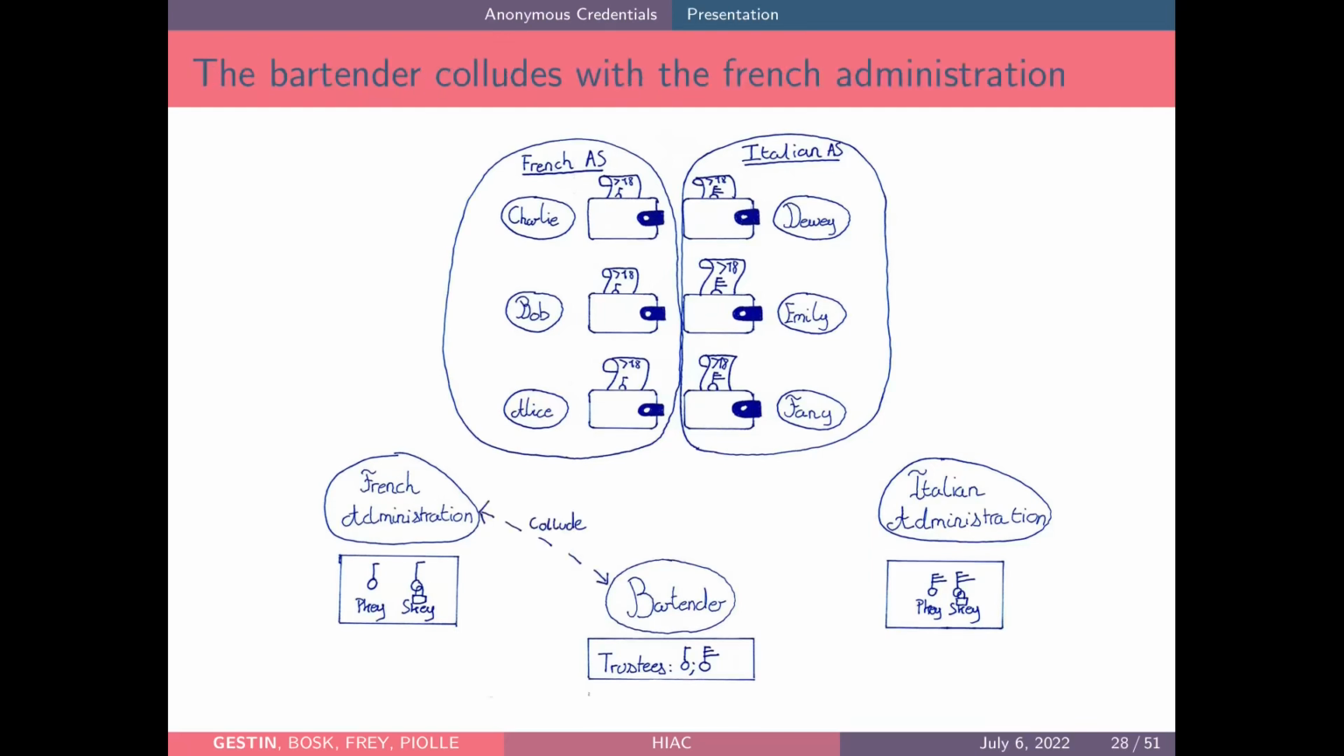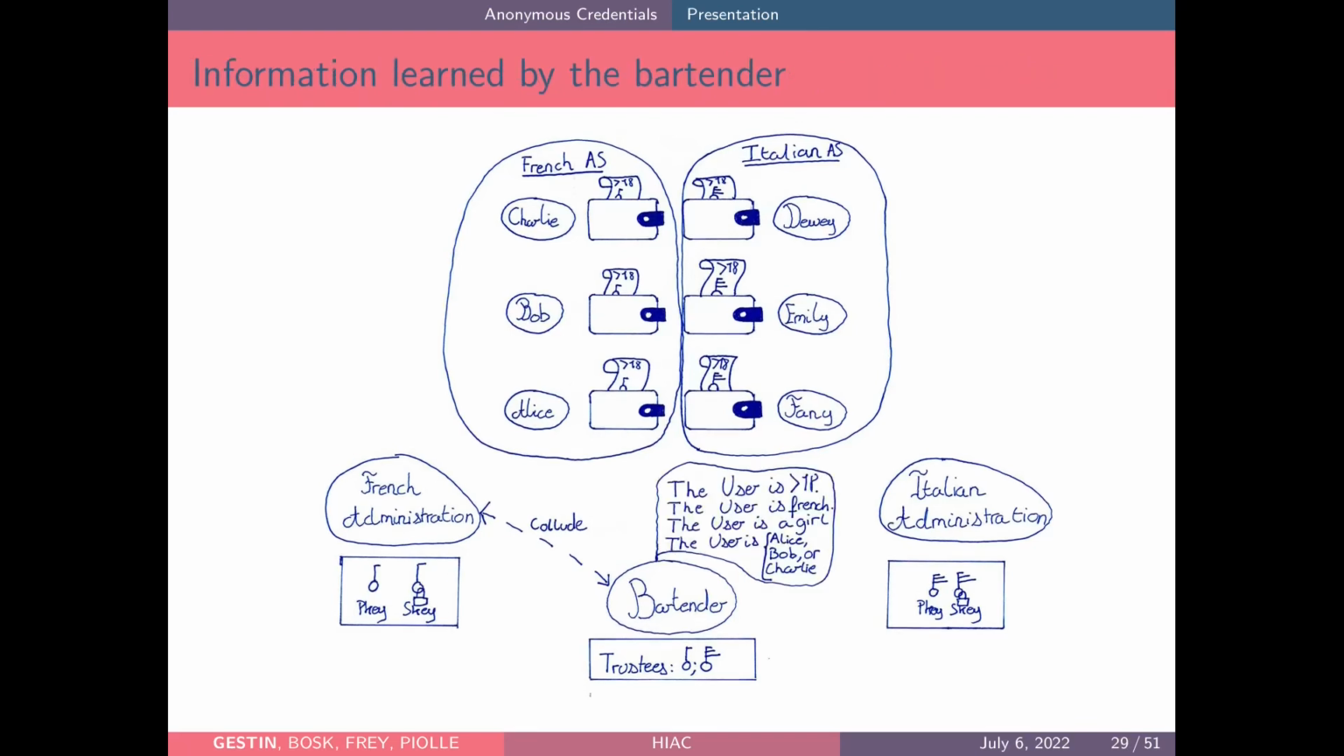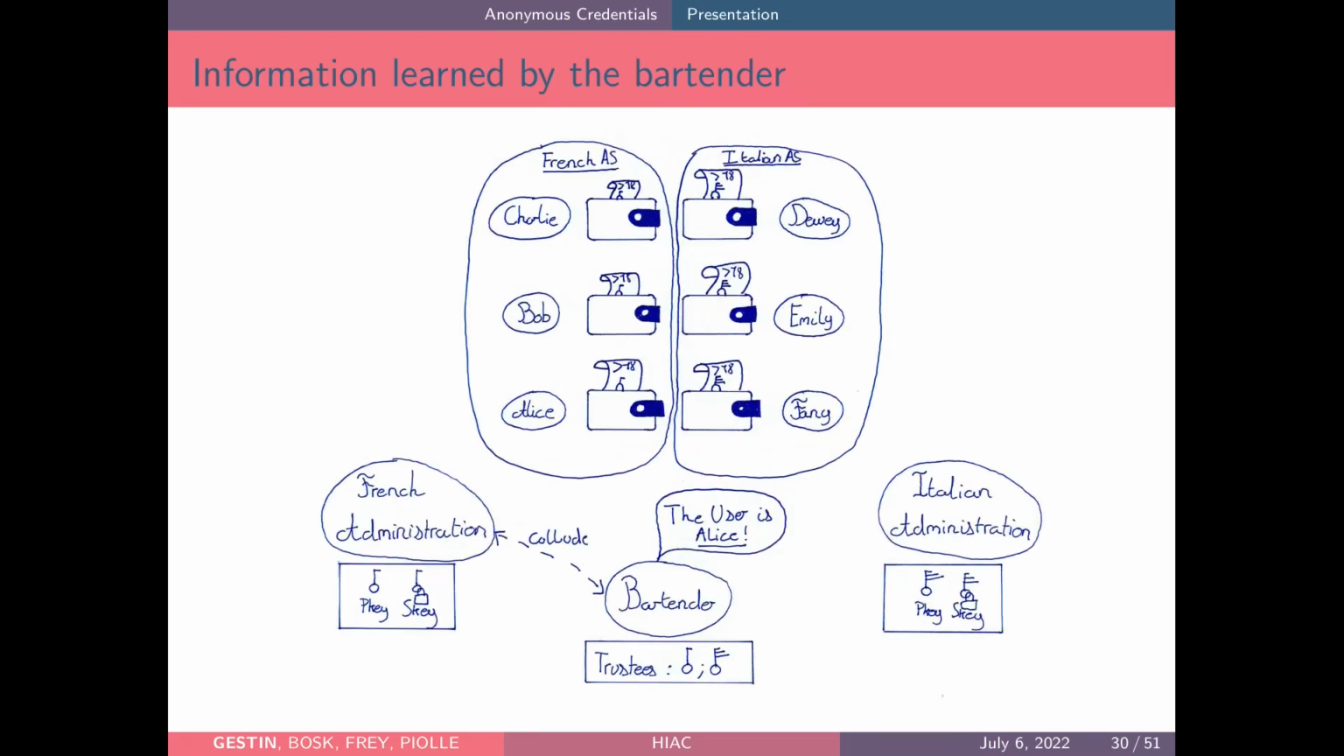And if we assume that the bartender colludes with the French administration, now the bartender can learn more information about the user. So just like before, he learns that the user is over 18, French and a girl, but because the French administration gives him information about people that are over 18 in France, he knows that the user is either Alice, Bob, or Charlie. And because in this set there is only one girl, the bartender learns that the user is Alice. And if he asks the French administration about Alice, he will get a lot of information, all the information the French administration knows about Alice. This is not what we want with anonymous credentials.